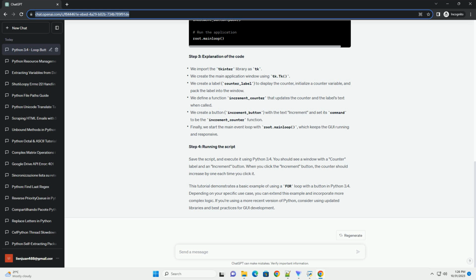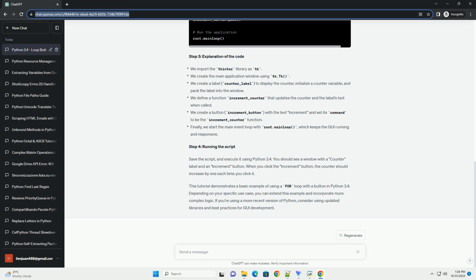Step 4. Running the script. Save the script, and execute it using Python 3.4. You should see a window with a counter label and an increment button. When you click the increment button, the counter should increase by 1 each time you click it.